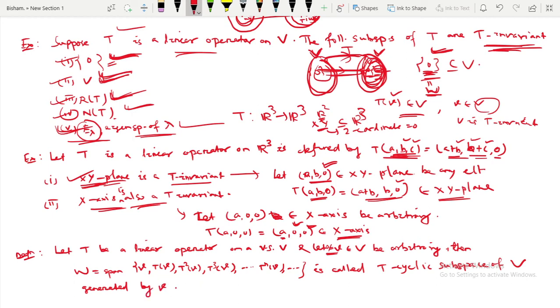You know already the cyclic group. In a cyclic group there is a generator, you already know this from your group theory, and here the generator is your v.